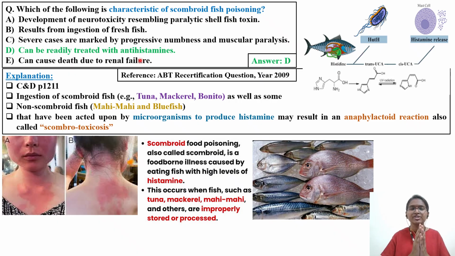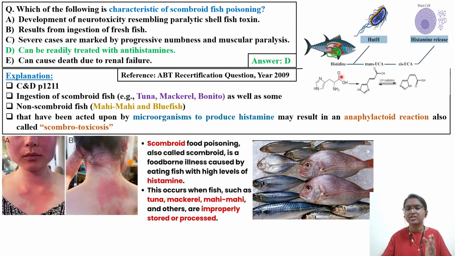Some of the questions, instead of scombroid fish poisoning, will give histamine-like poisoning. Scombroid food poisoning, also called scombroid foodborne illness, is caused by eating fish such as mahi mahi, tuna, mackerel, which have a high concentration of histamine. Whenever humans consume this contaminated fish, they will have histamine-like symptoms, that is allergic rash, redness. This occurs with fish such as tuna, mackerel, mahi mahi, and improperly stored or processed food.